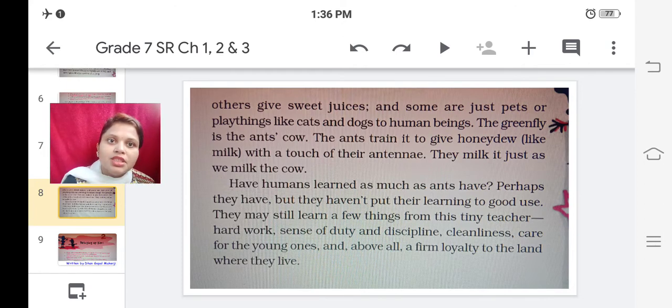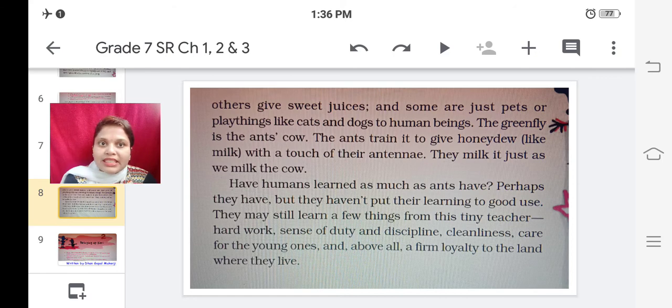And some are just pets or playthings, like cats or dogs to human beings. Just as we keep cats and dogs in our house, they keep some insects because they give sweet juices, and others like pets.